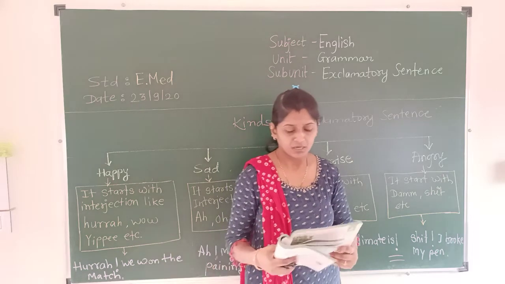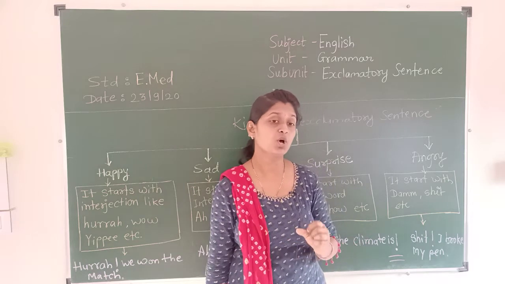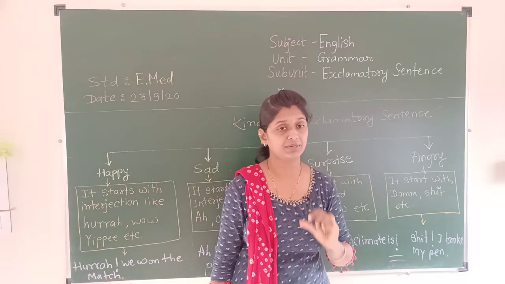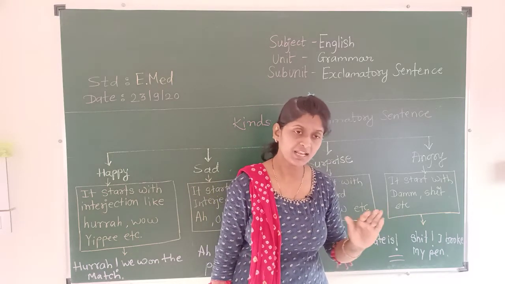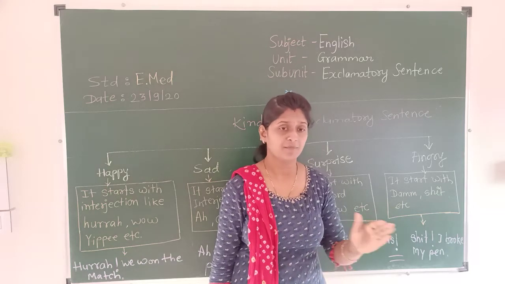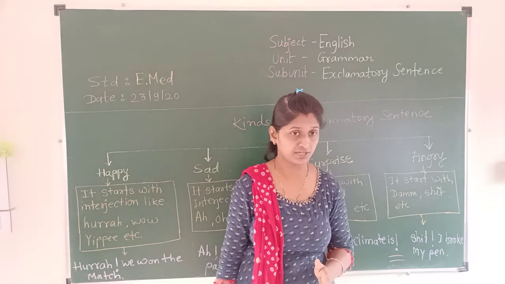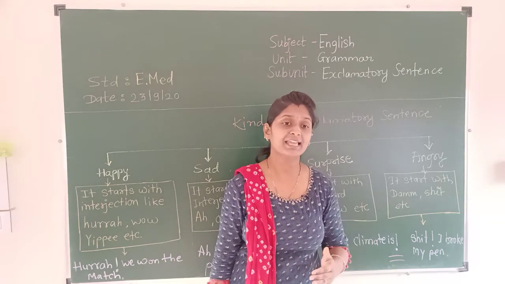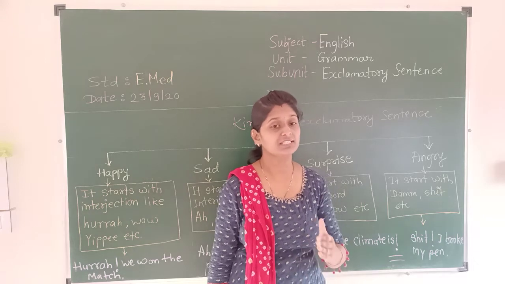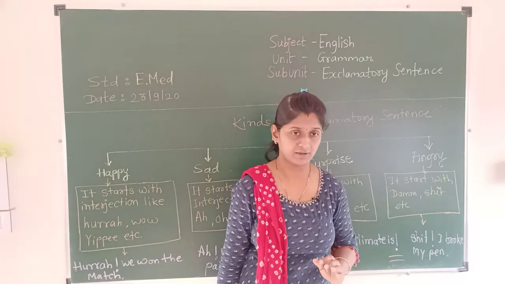Like other types of sentences, this sentence also starts with a capital letter. In English there are many types of sentences, which we have seen already. As with those, the exclamatory sentence also starts with a capital letter.